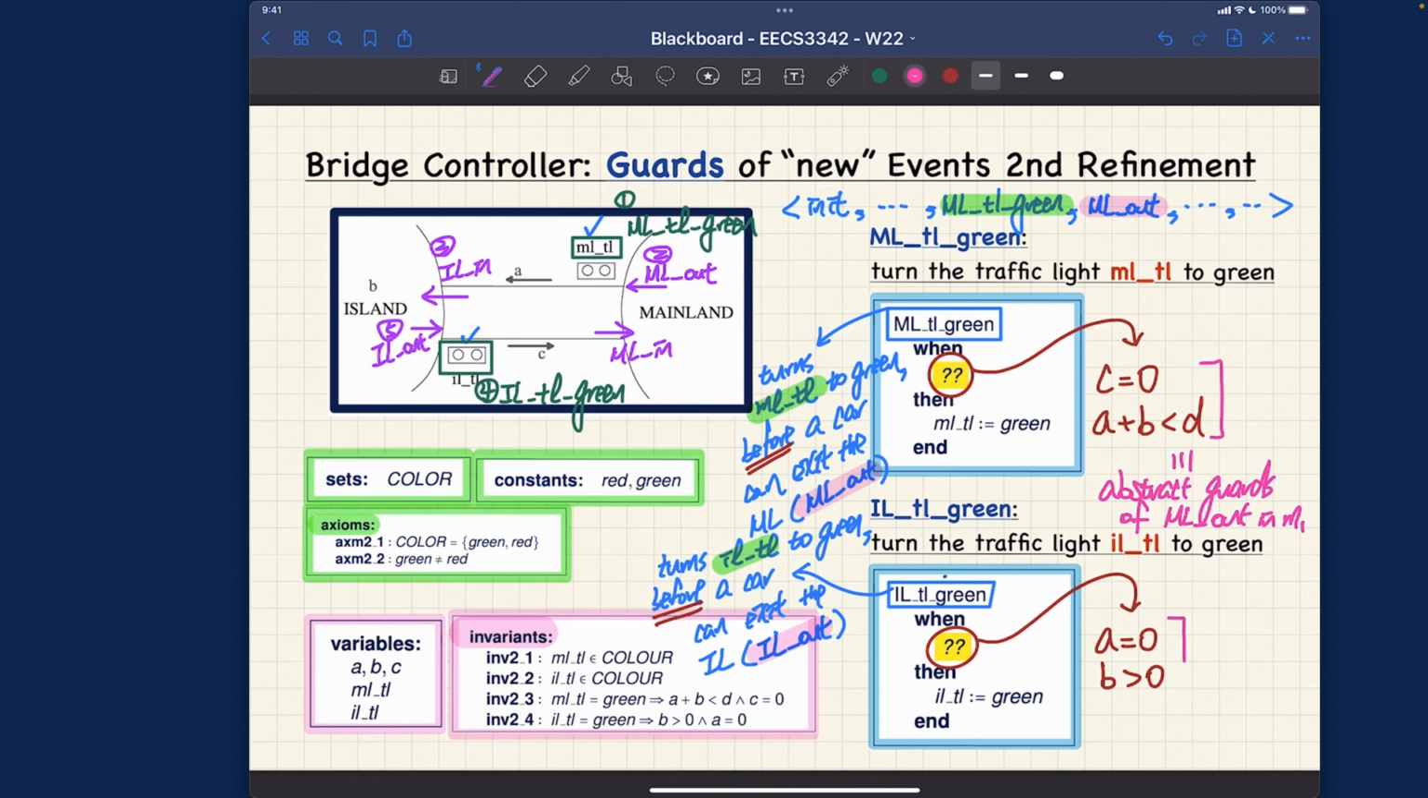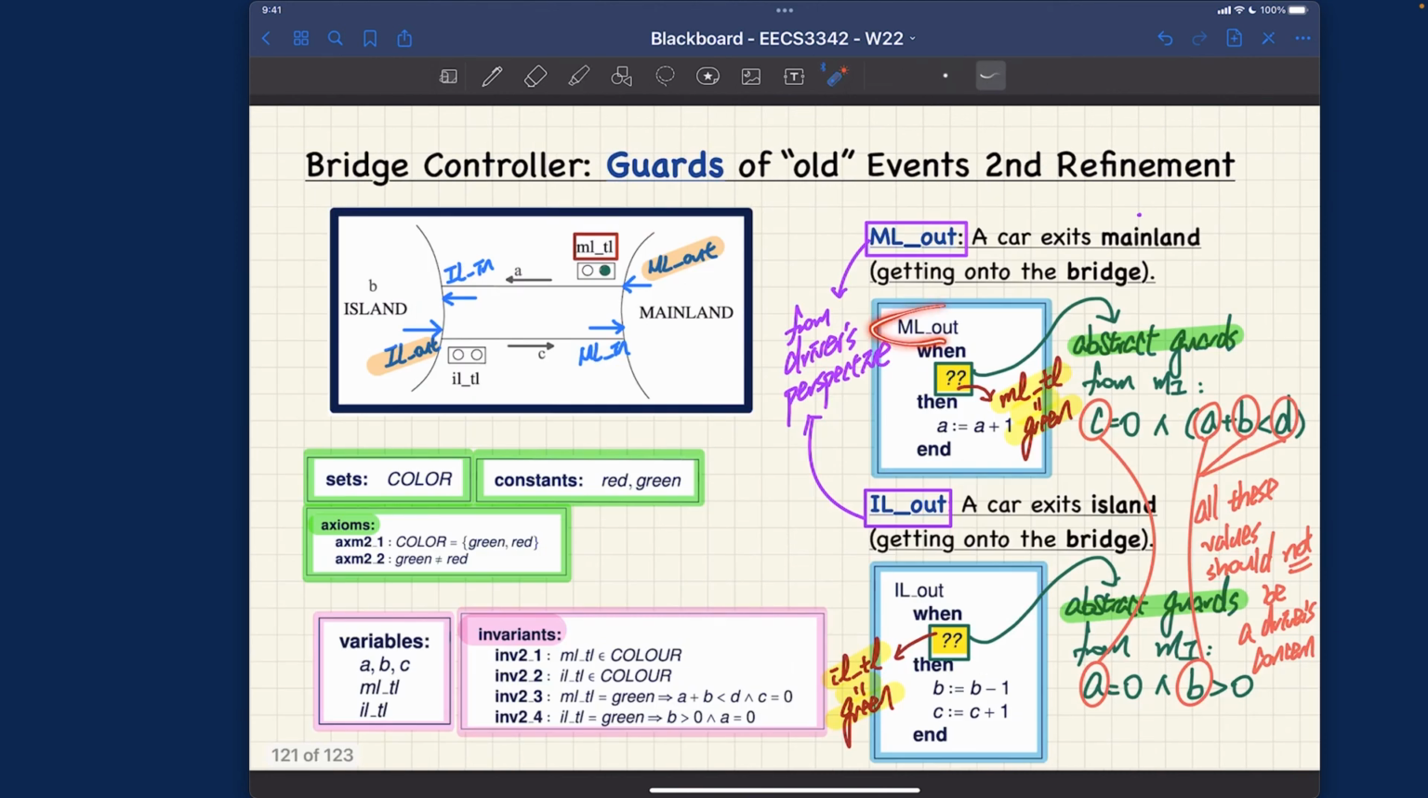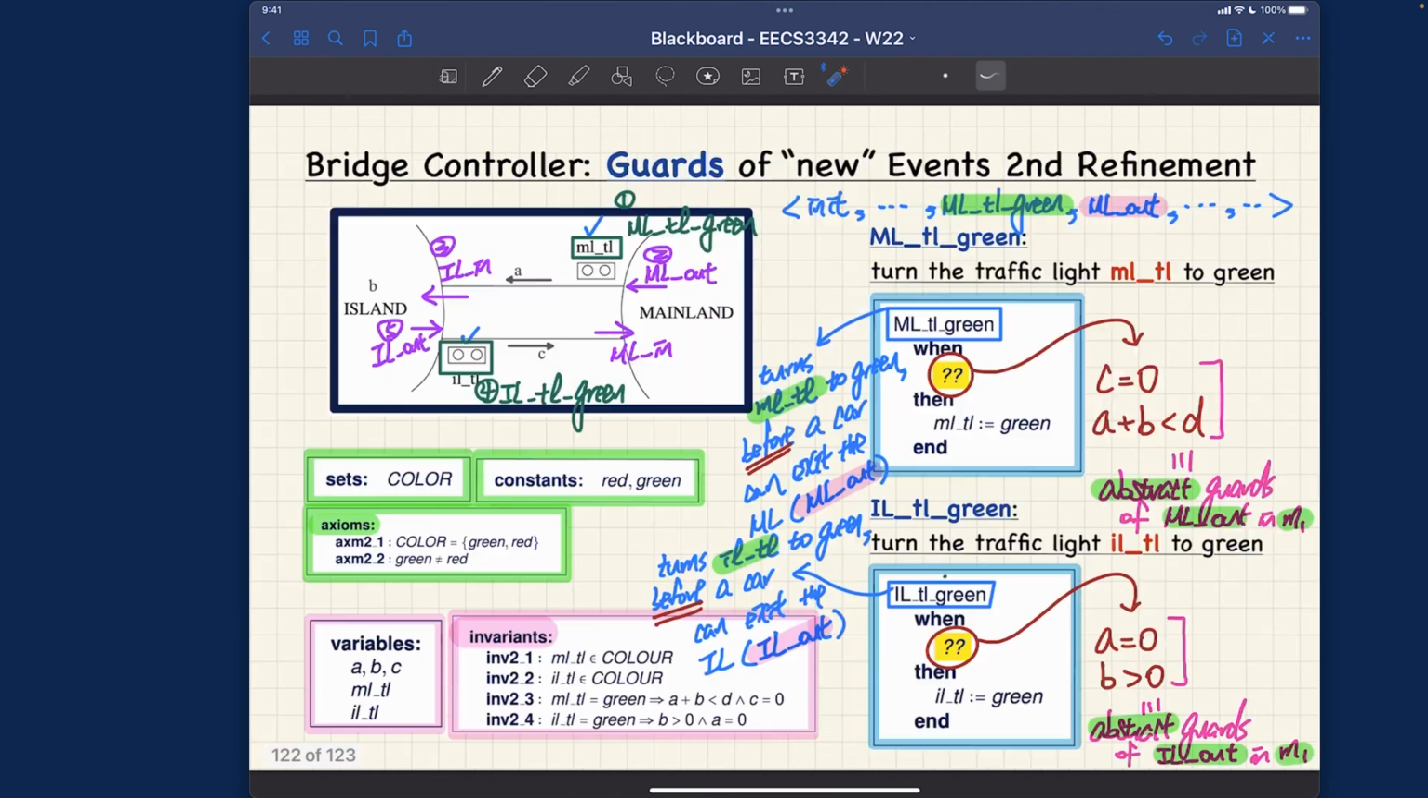And not surprisingly, this part over here really is equivalent to the abstract guard of IL out in the abstract model M1. Let me highlight what's really important. The abstract guard for ML out in M1, and the abstract guard of IL out in M1, the abstract counterparts for ML out and IL out. Even though we're only talking about 4 events, we have to revisit actually more than that. So that's why I want to be careful when I speak about their guards.